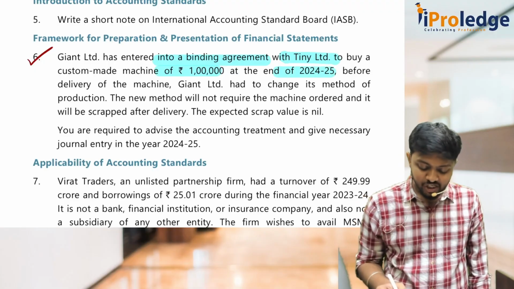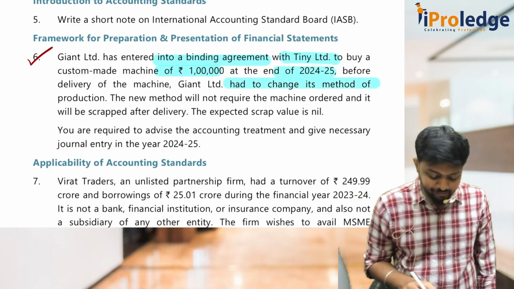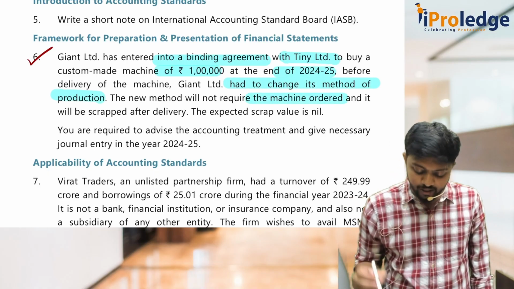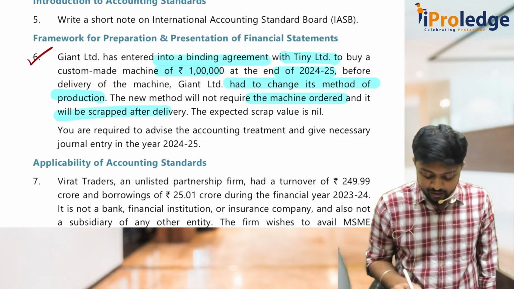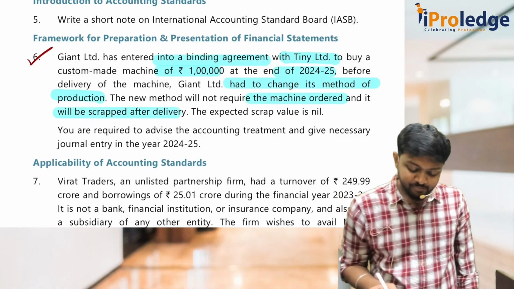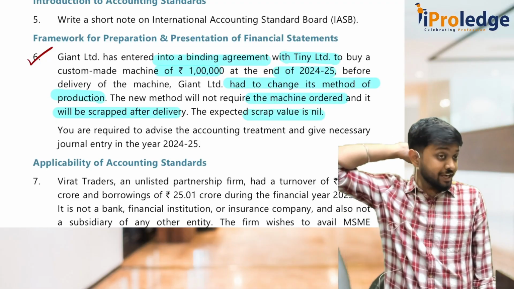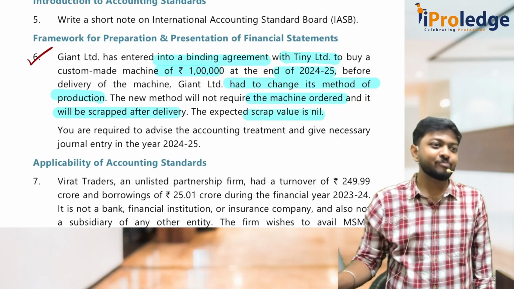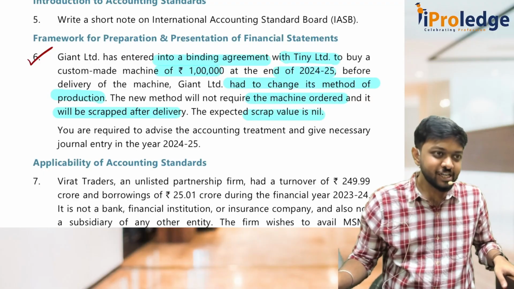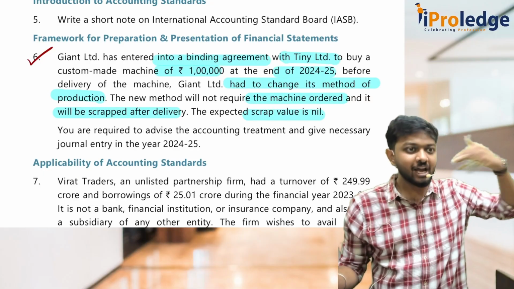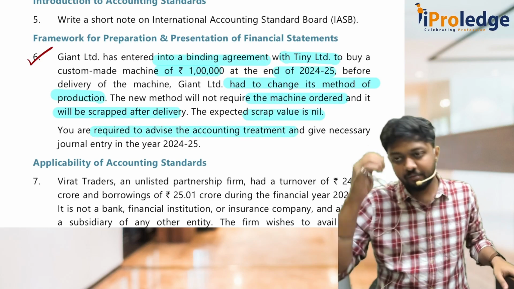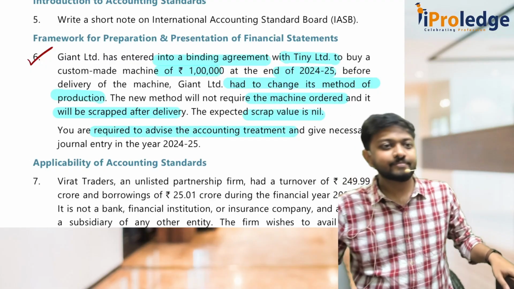Before delivery of the machine, Giant Limited had to change its method of production. The new method will not require the machine ordered and it will be scrapped after delivery. The expected scrap value is nil. Now you have entered into purchase agreement with Tiny Limited. But later you came to know that whatever machine I have ordered, no, it's of no use to me. Nan use madakagala, waste. Okay. You are required to advise the accounting treatment. Now tell me what to do.